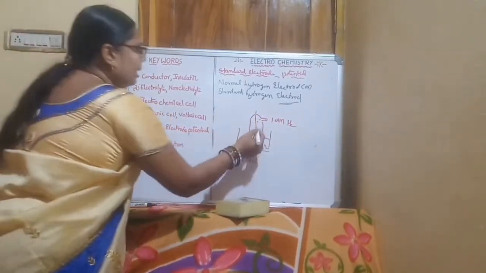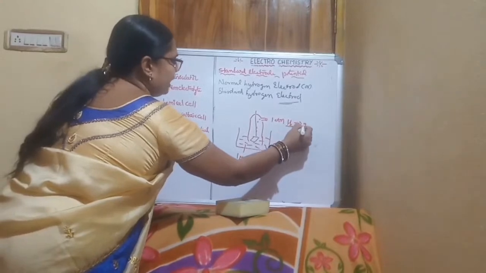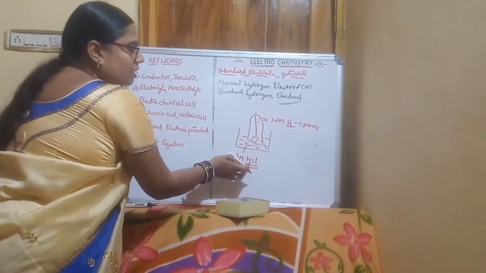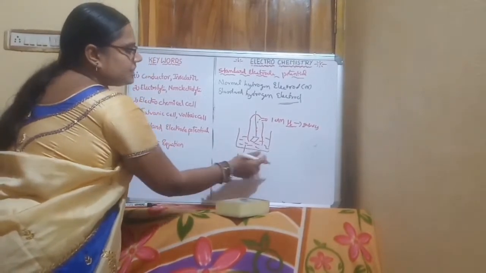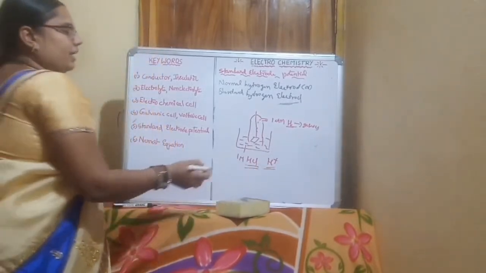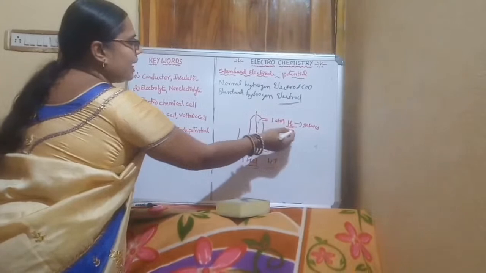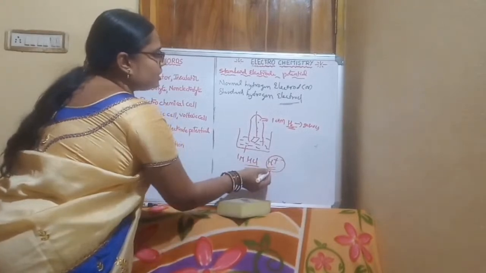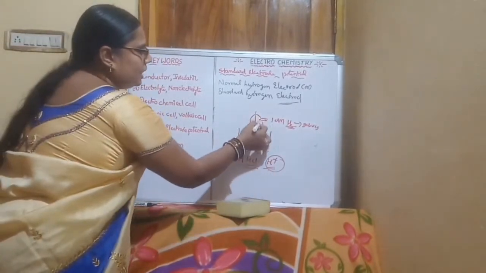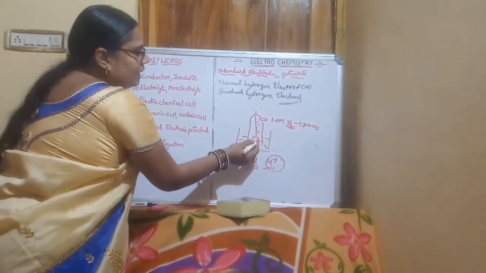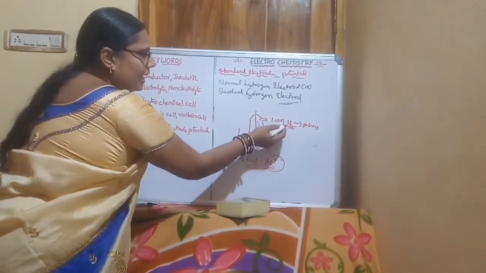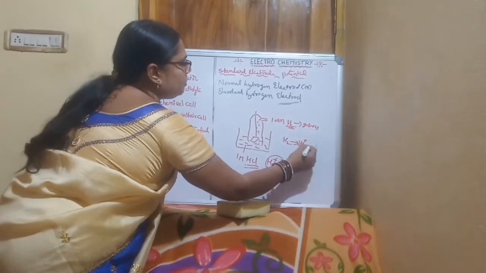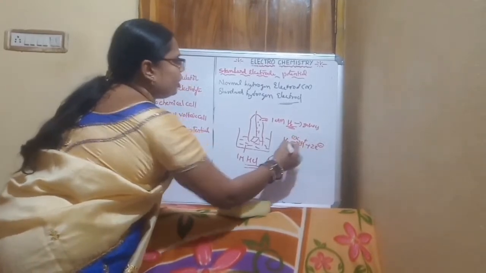What will happen here? The H2 is in a gaseous form, and the hydrogen ions present in the HCl are in the form of H+ ions. Here we can observe that H2 loses 2 electrons and turns into H+. The bubbling can be observed here. H2 loses 2 electrons and turns into 2H+ plus 2 electrons. That is oxidation, we know that.